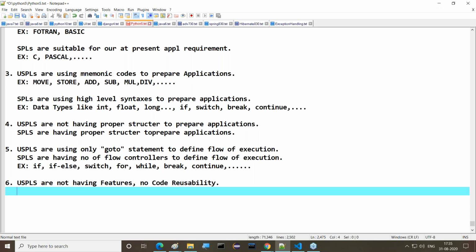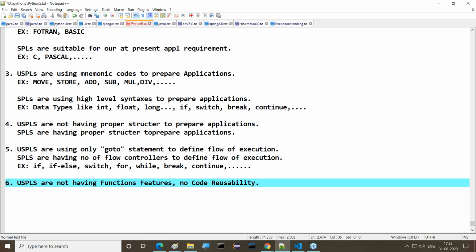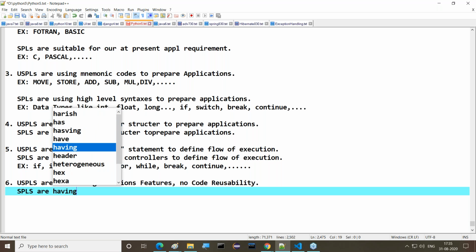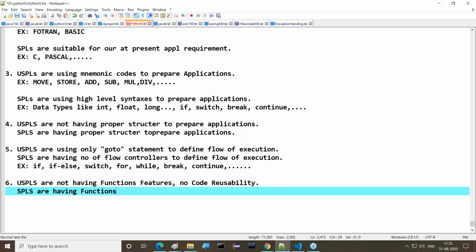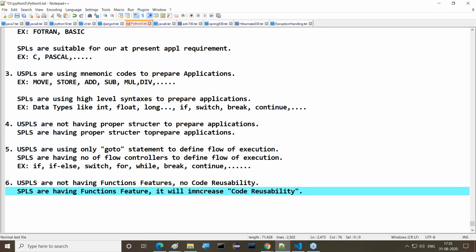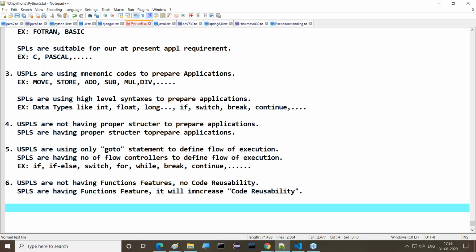But whenever the functions feature is not available, code reusability is not provided. Structured programming languages, whereas, have a functions feature, which will increase code reusability.